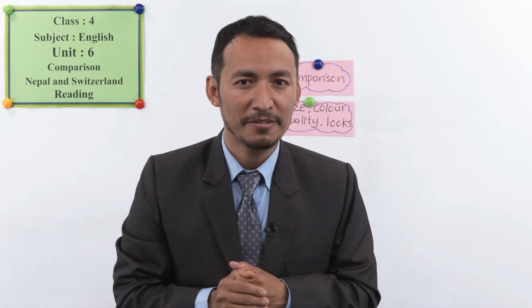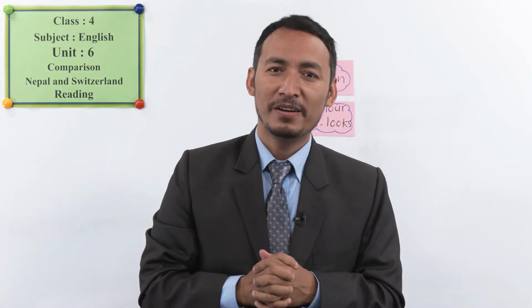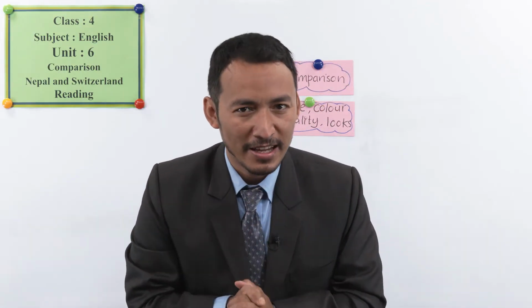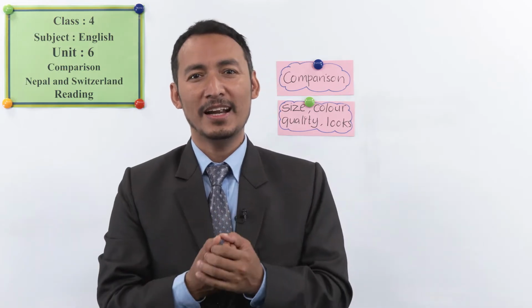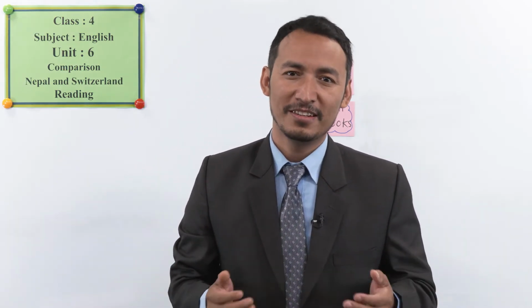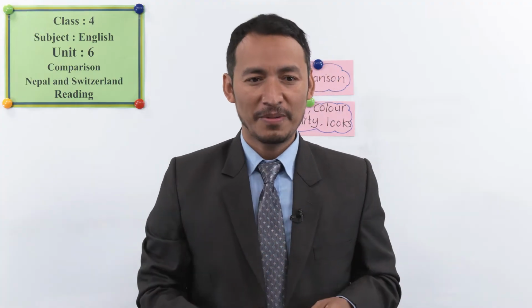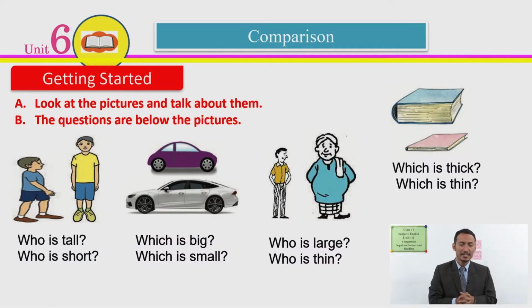Are you clear about comparison of things? Yes, comparison of things means showing the differences and similarities. Yes, you are absolutely right, students. Now, we will talk about these pictures once again. So, look at this picture first and tell me, who is tall here? Yes, you are right. The boy with the yellow t-shirt is tall. So, we can call him a taller boy here. So, who is short here? The boy in blue t-shirt, yes.